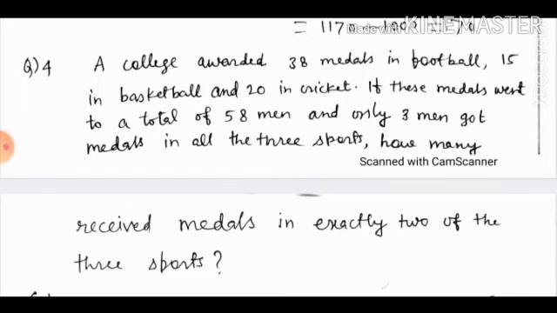Now one more question. A college awarded 38 medals in football, 15 in basketball and 20 in cricket. If these medals went to a total of 58 men and only 3 men got medals in all the 3 sports, how many received medals in exactly 2 of the 3 sports? See students, using a Venn diagram, such types of questions can be done easily.